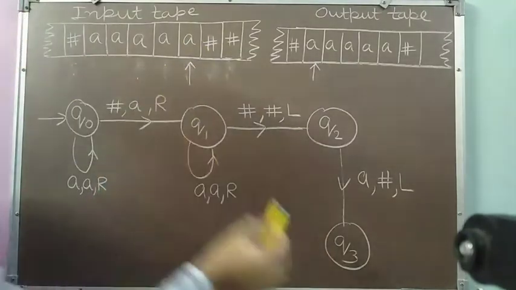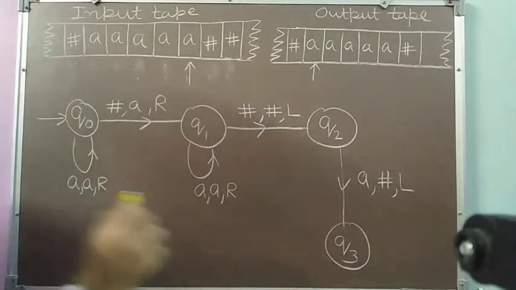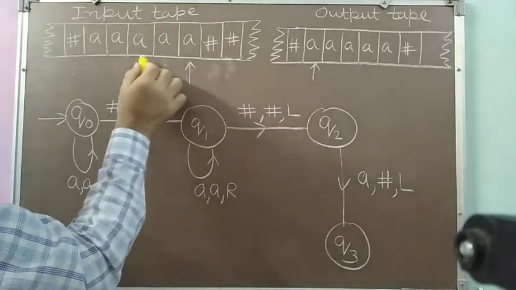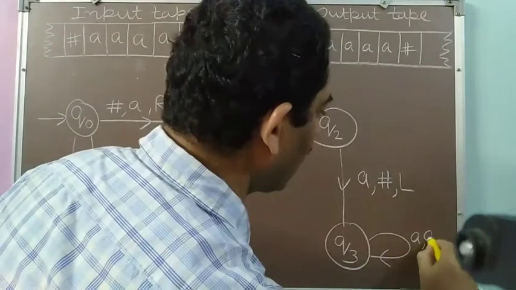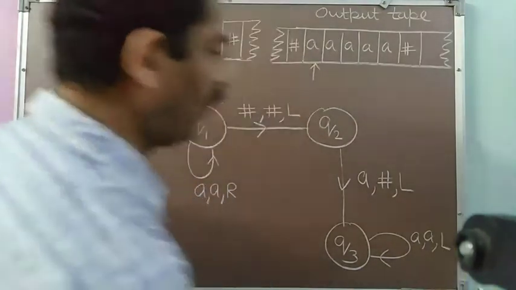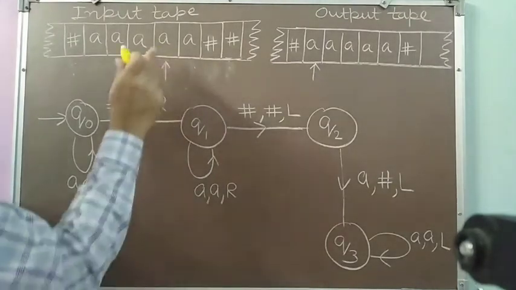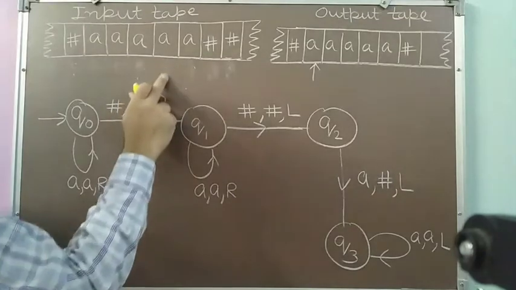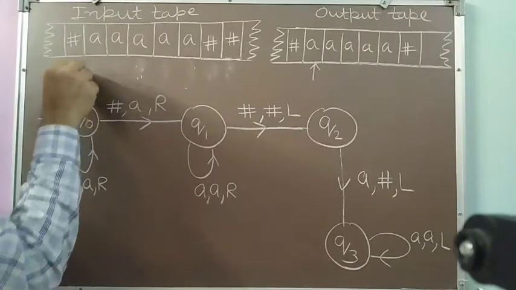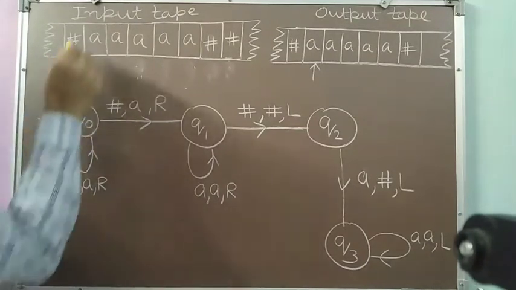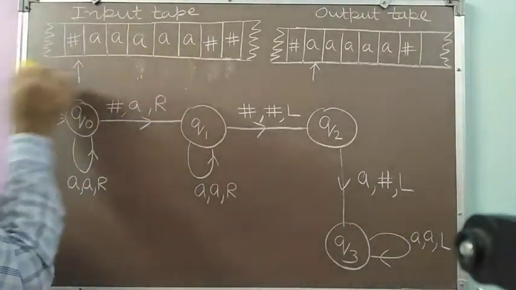So the responsibility of state Q3 is to move this read write head to the first A. So in Q3 state, I will be skipping all the A's. So on A, I will be writing A and moving towards left. Keep moving towards left. So on this A, I will write A and move left. Now again on A, I will be writing A and I will move left. I will keep on doing this. So this A also I will leave and move left. So I will be reaching this blank. Up till I get A, I will write A and keep moving left.